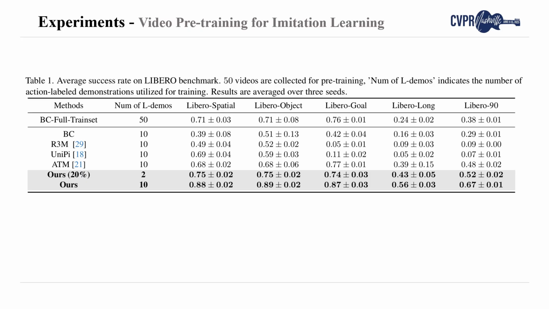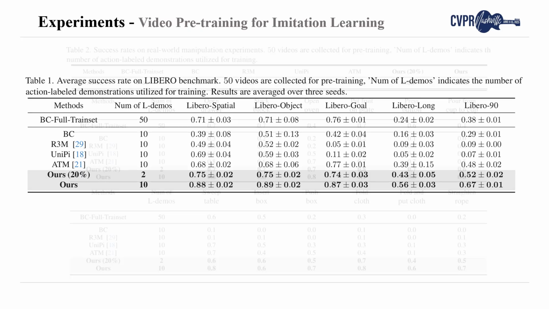Our method, trained with only 2 action-labeled trajectories for each task, outperforms the latest methods ATM and UniPi, which employ 5 times as many action-labeled trajectories. When trained with 10 action-labeled trajectories for each task, our method surpasses all baselines, achieving an improvement of over 70%.